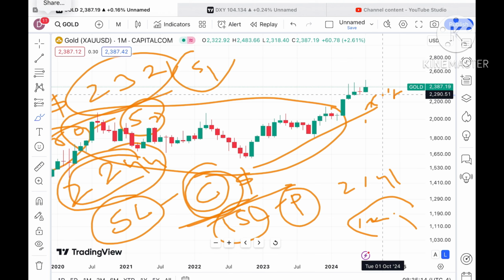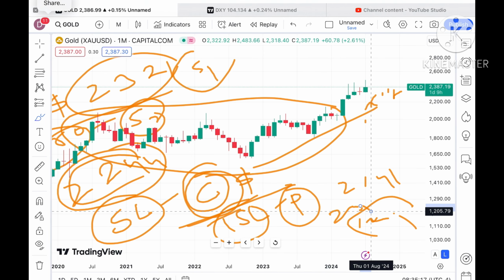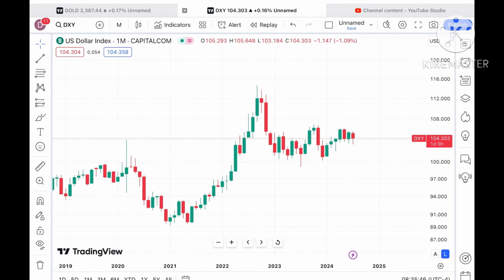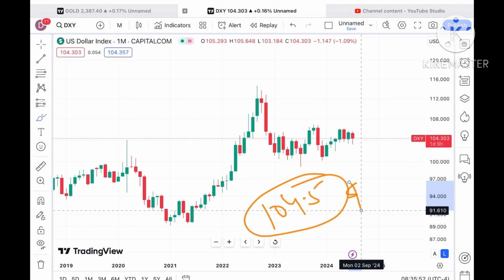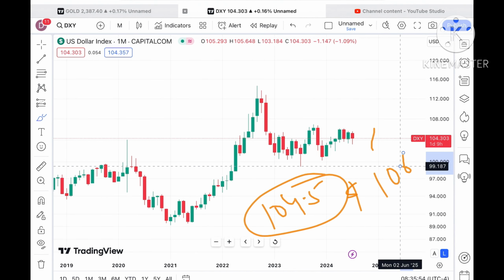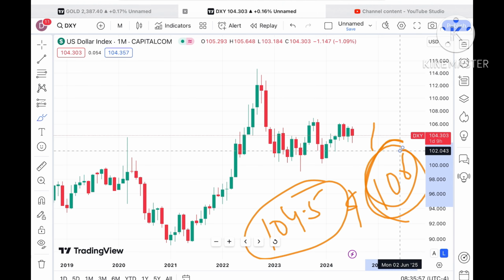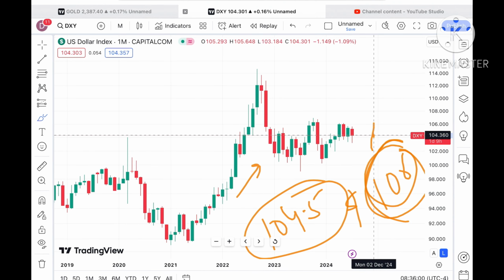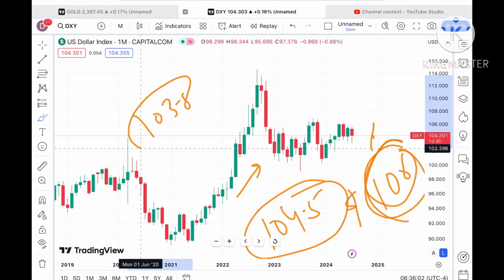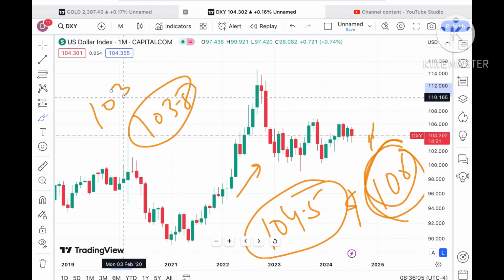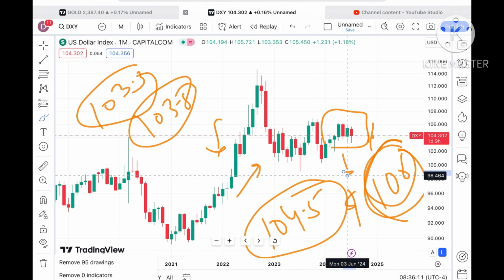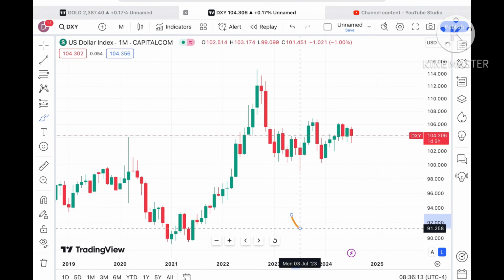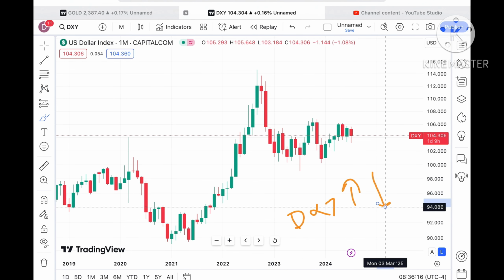If the price starts going above this level, we can see there can be a higher side, but if it starts going below this month's low of 2316, before I explain that, the dollar index is trying to go higher, but it is moving in this zone. So you have to keep in mind that as soon as the dollar index starts sustaining over 104.5, then we can see it can touch a level of 106 also, which has already been tested, so chances are high for a further upside. But if it starts falling below a level of 103.8, then we can see a further fall towards 103.3 and then a further low. There will be a zone breakout, so further downfall we can see. So you have to keep it in mind.